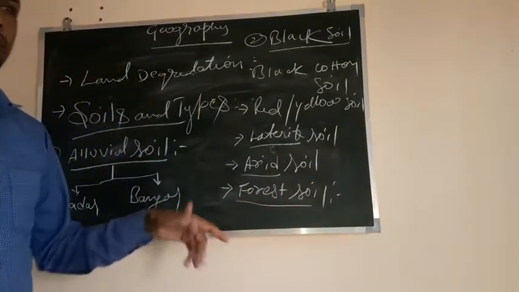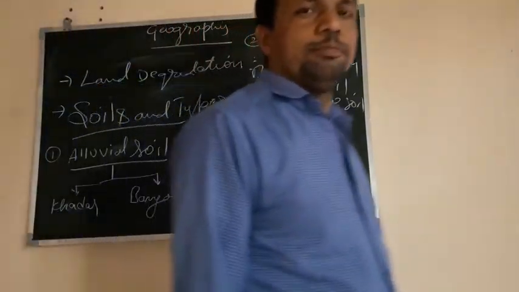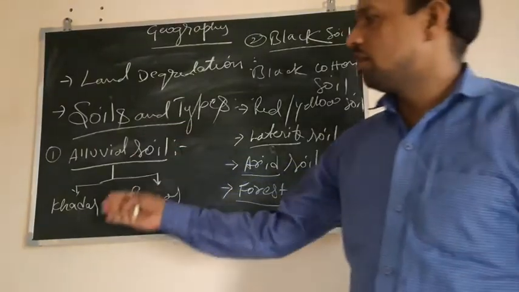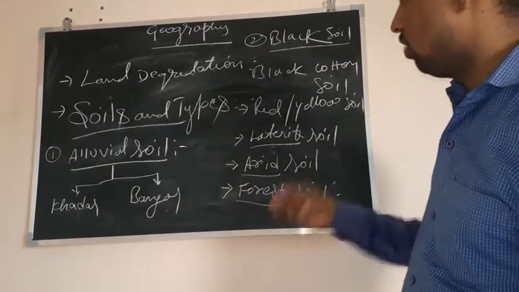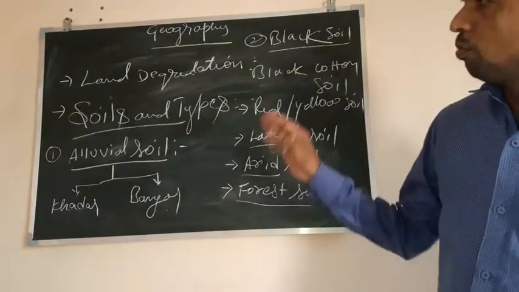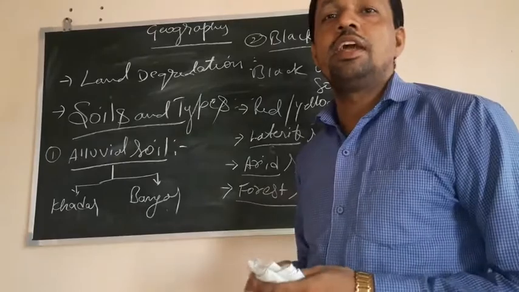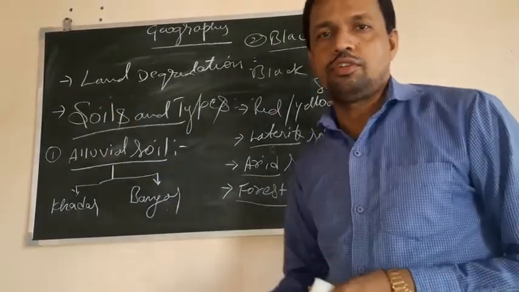and plantation crops. Next, we are talking about soil. We have discussed alluvial soil, red soil, black soil, laterite soil, arid soil, forest soil. But in order to maintain the fertility of this soil, we have to do certain processes.